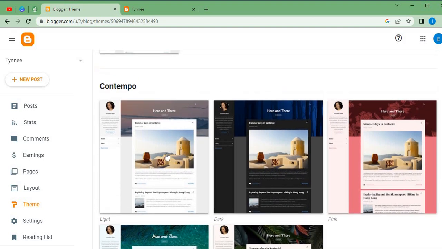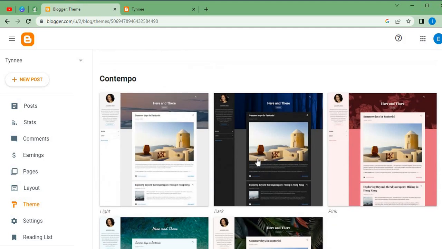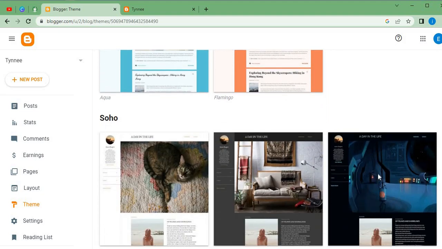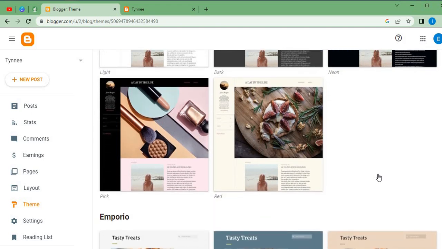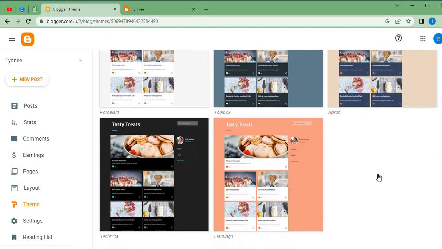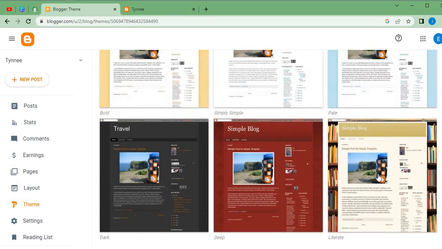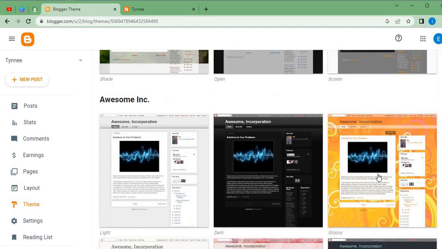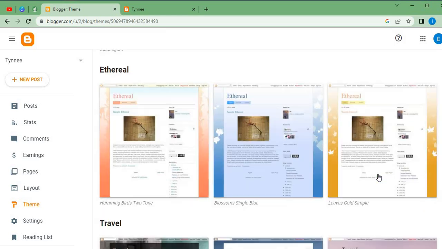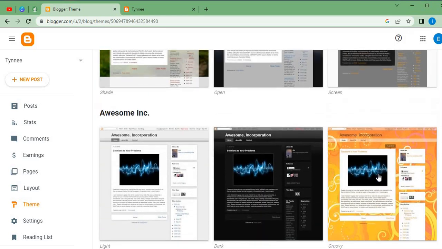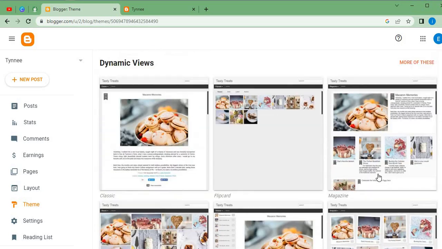So this is the one that was actually in the default mode, as you guys can see over here. Let's say we want to pick either of all of this. We can easily come here, click on it, and we can preview before we download and apply it, depending on the one we have decided to go for. We can pick any of these themes. They are all free. So let's say for the sake of this tutorial, I want to go for this particular one over here.